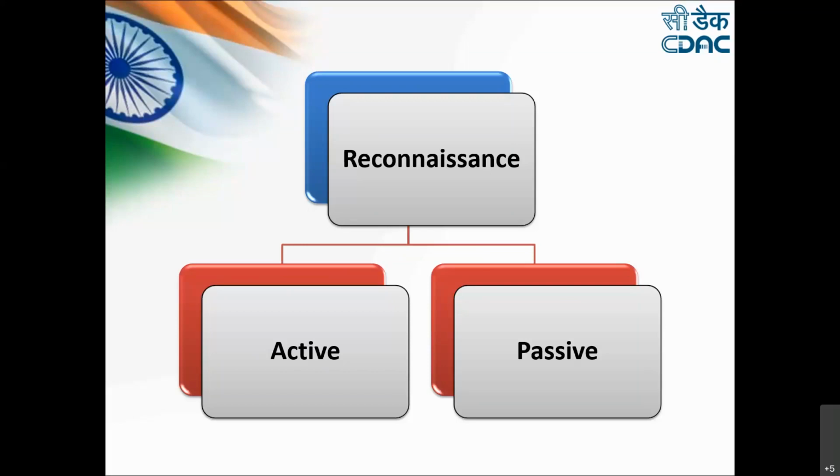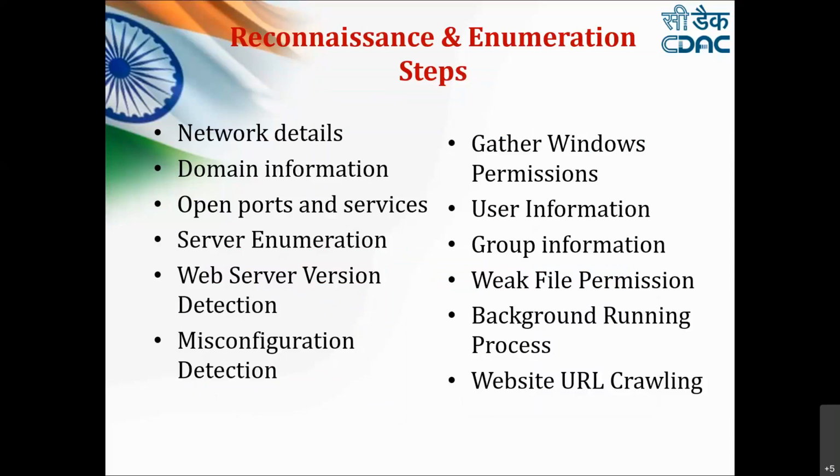For the information gathering step, there are a few details which a hacker tries to look for. What is that information? They are going to look for the network details. They will find out domain information, the number of ports and services running on that particular target, enumeration of the server, web server version, and misconfiguration on that target. They also try to identify the permissions, user information, group information, what weak file permissions have been given, background running processes, and many other things.